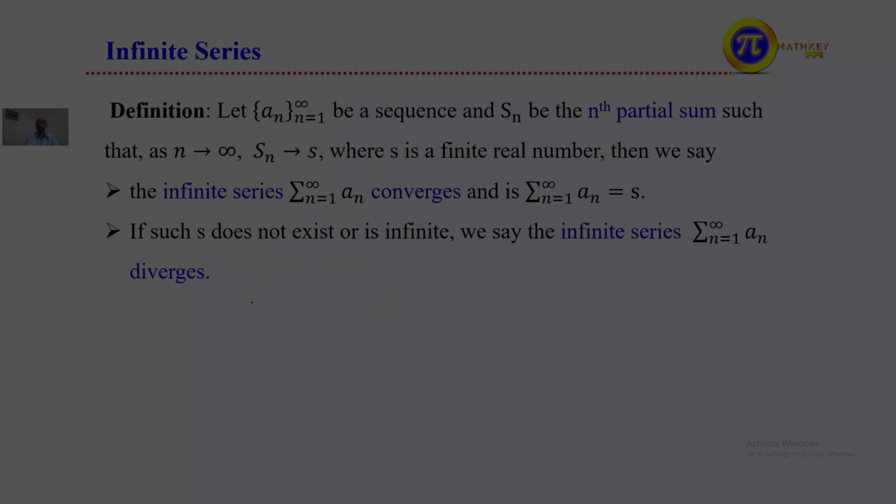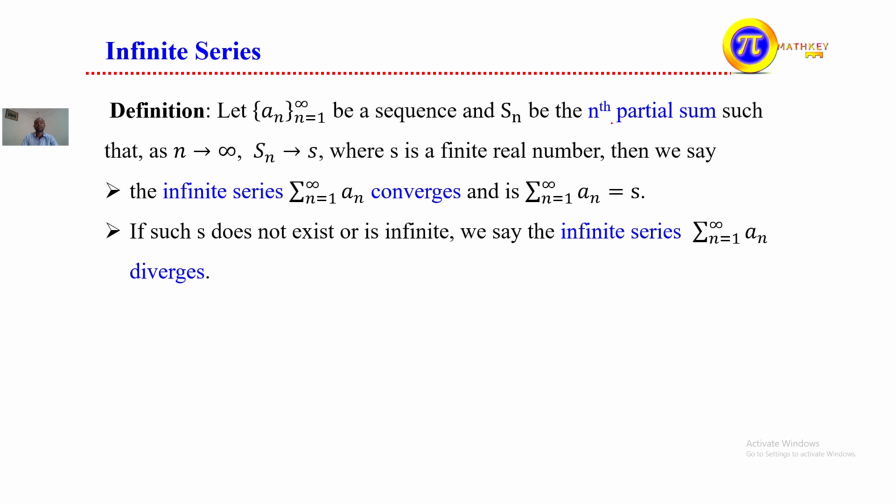Now, in case of infinite series, the definition: let a_n be a sequence and S_n be the nth partial sum, such that as n goes to positive infinity, S_n approaches S, where S is a finite real number.